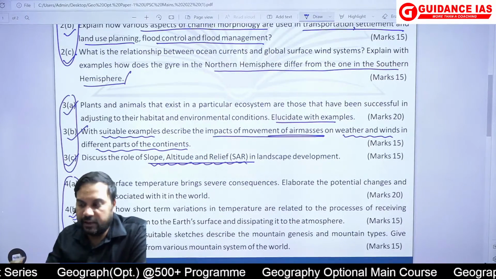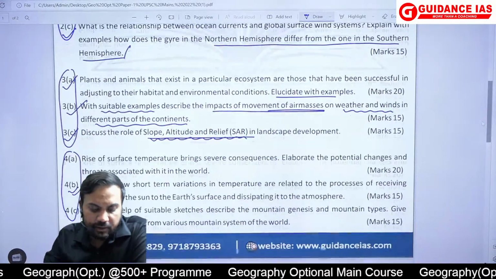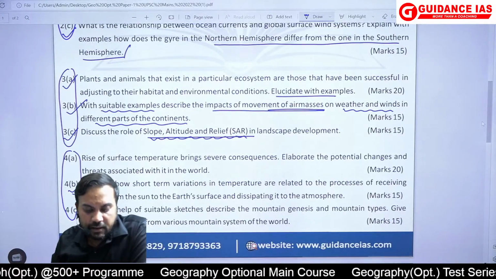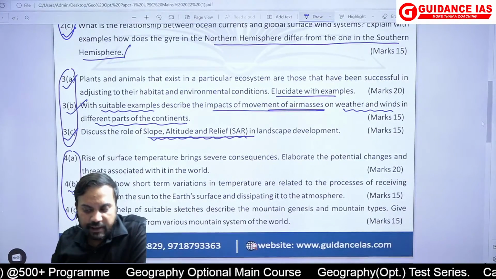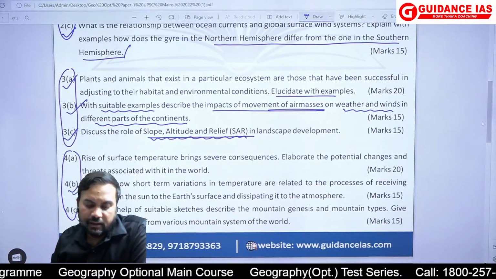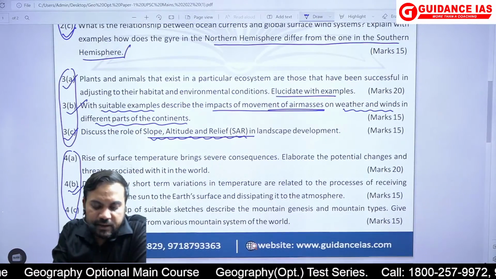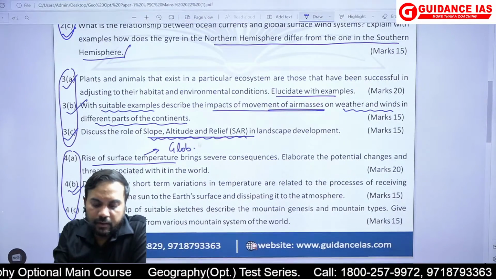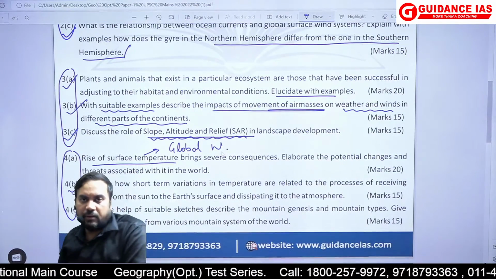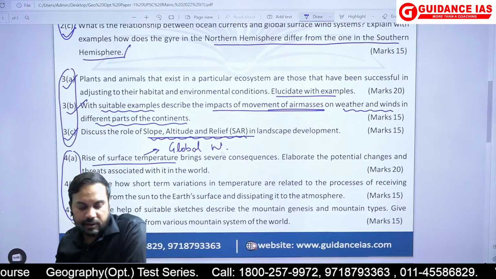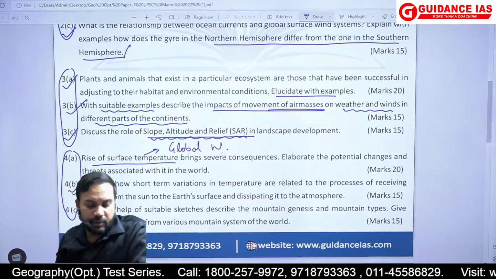As I told you, I'll be taking a more detailed discussion later on. Then question number 4A: rise of surface temperature brings severe consequences. Elaborate potential changes and threats associated with it in the world. Rise of surface temperatures is global warming, so I don't think I need to explain it here. I will take it in the detailed discussion. It was quite an easy question.